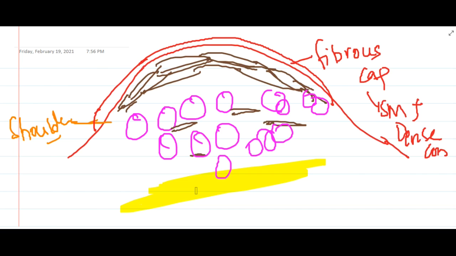If you were asked about the components of the atherosclerotic plaque, they include smooth muscle cells, macrophages, T cells, and extracellular matrix including collagen, elastic fibers and proteoglycan, along with intracellular and extracellular lipids. So this is about the atherosclerotic plaque. Thank you for watching.